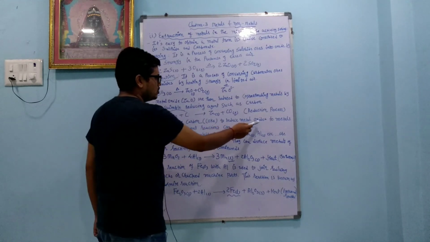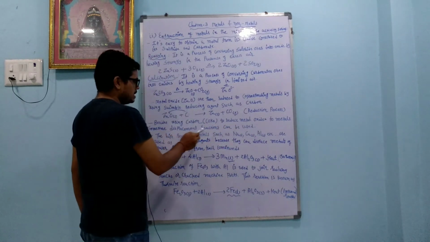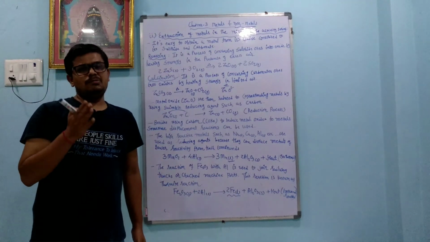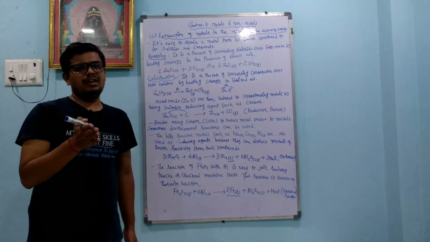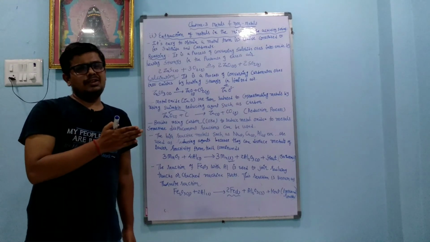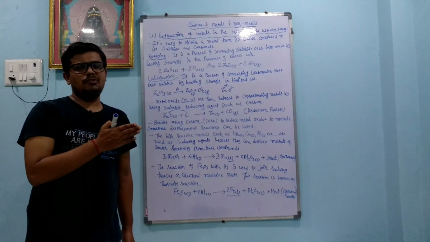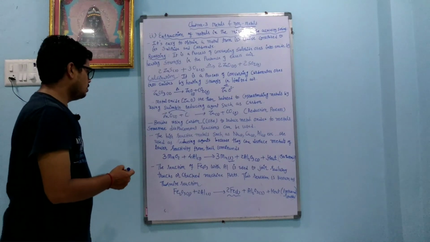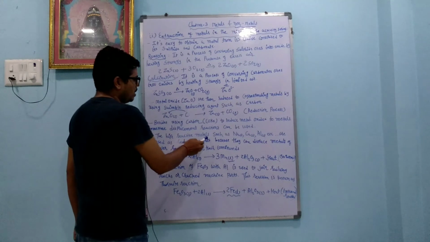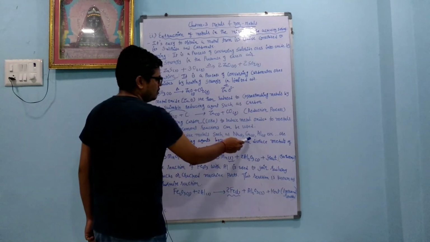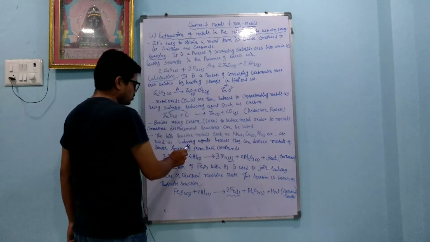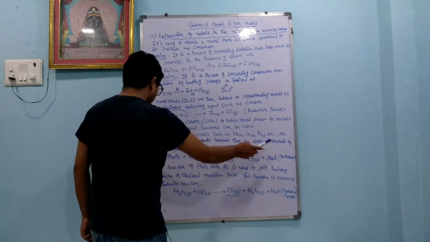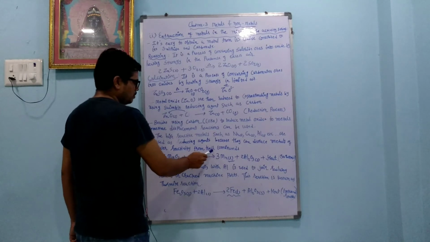To reduce metal oxide to metals, sometimes a displacement reaction can be used. In that, a more reactive metal or element replaces the less reactive element or metal from the compound. Okay, that is called displacement reaction. The highly reactive metals such as sodium, calcium, aluminium, etc. are used as a reducing agent, because they can displace the metal of lower reactivity from their compounds.